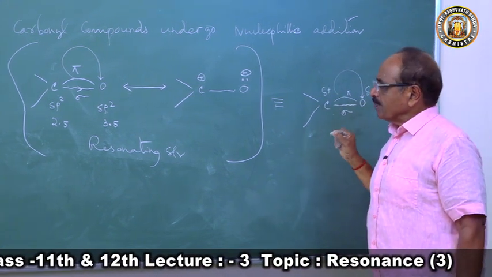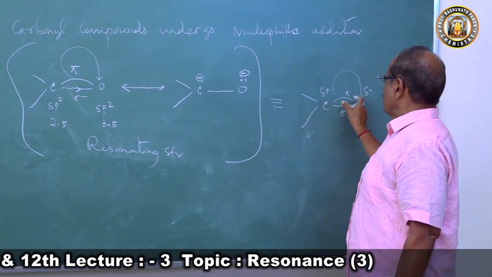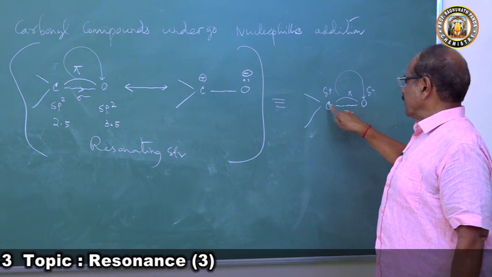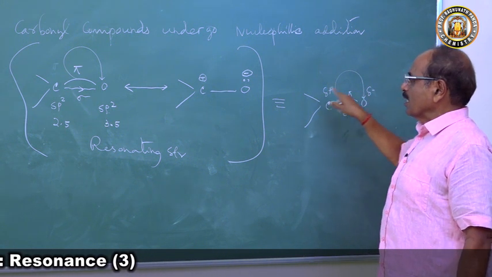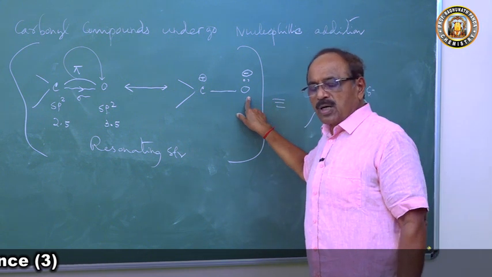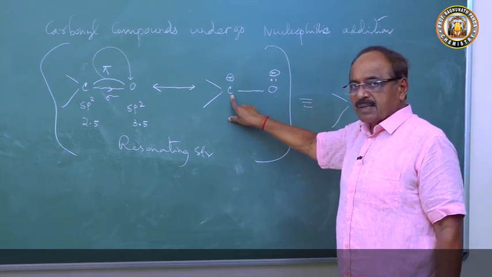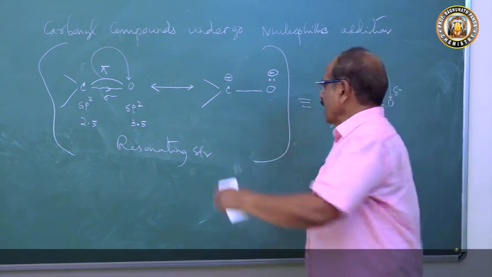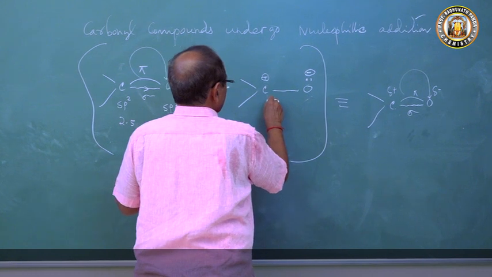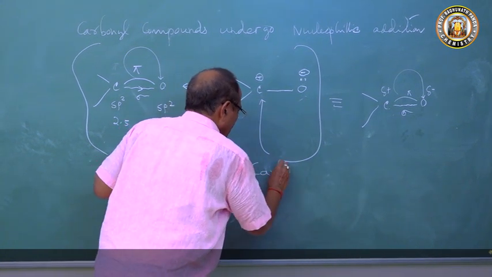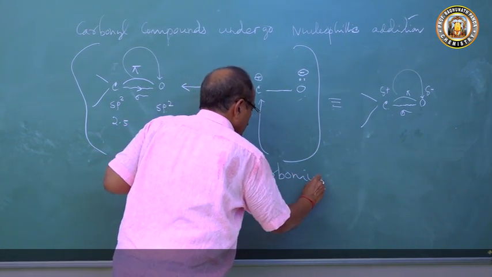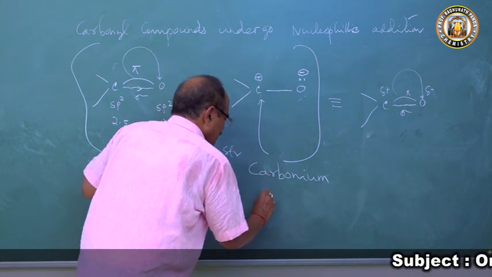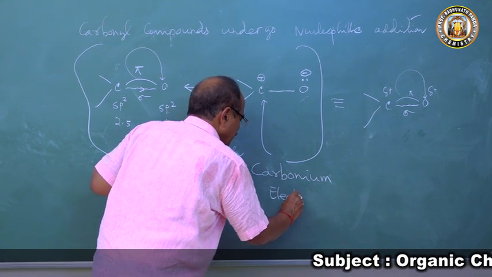The pi electron pair between carbon and oxygen gets delocalized onto the oxygen, so the carbon atom gets a positive charge and the oxygen atom gets a negative charge. The carbon atom of this resonating structure has carbonium character. Carbon with a positive charge is called carbonium character. And what is this positive charge? It is electron deficient.